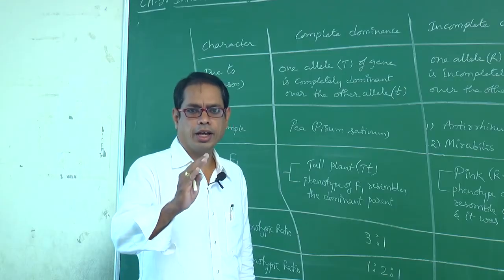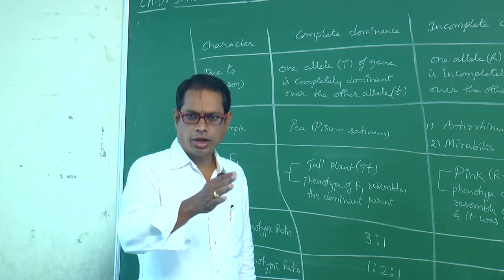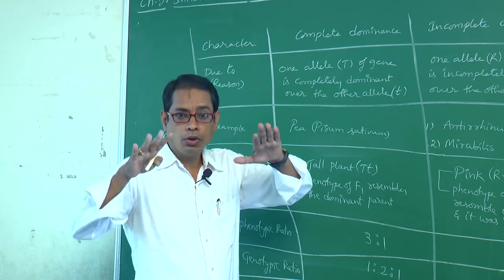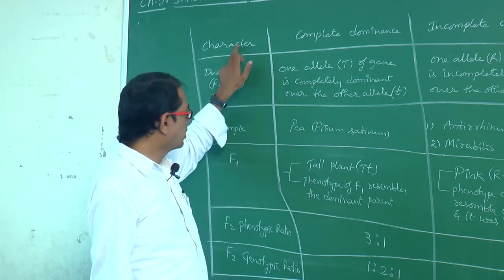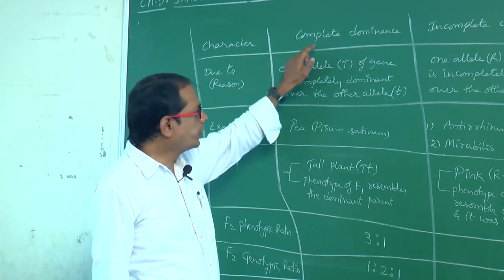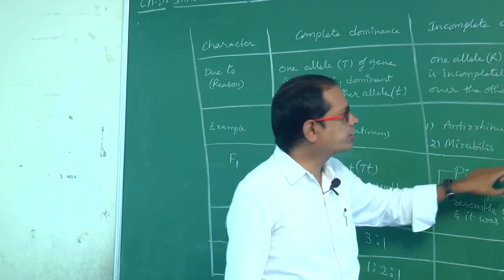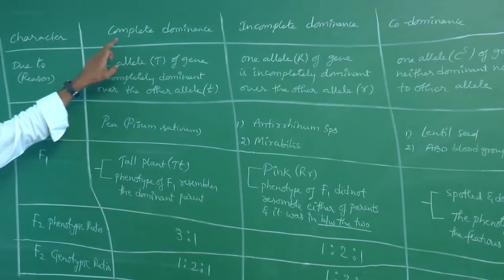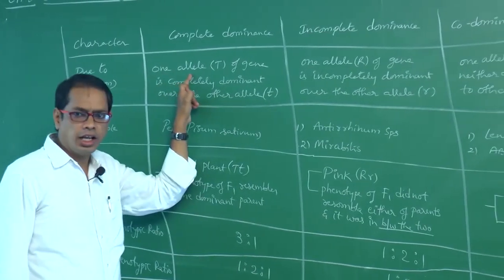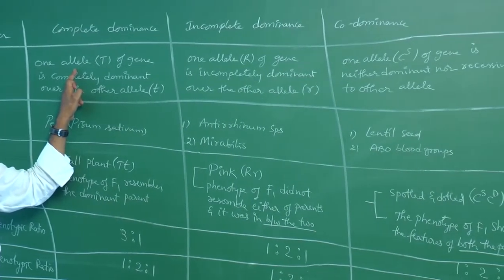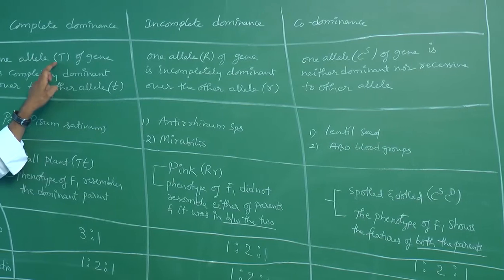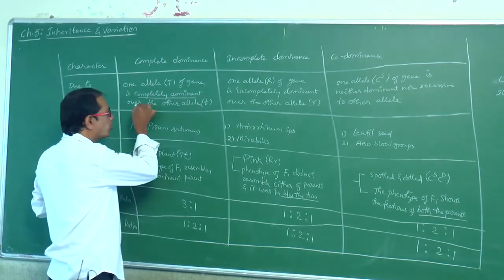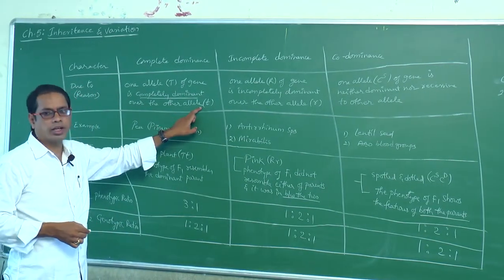Now I want to compare complete dominance, incomplete dominance, codominance. If we compare among these three, it will be more easy for you. See, I am writing the character this side: complete dominance, incomplete dominance, codominance. What is the reason for complete dominance? One allele, that means in tall and dwarf, capital T is dominant. One allele, capital T of a gene, is completely dominant over the other allele, small t.